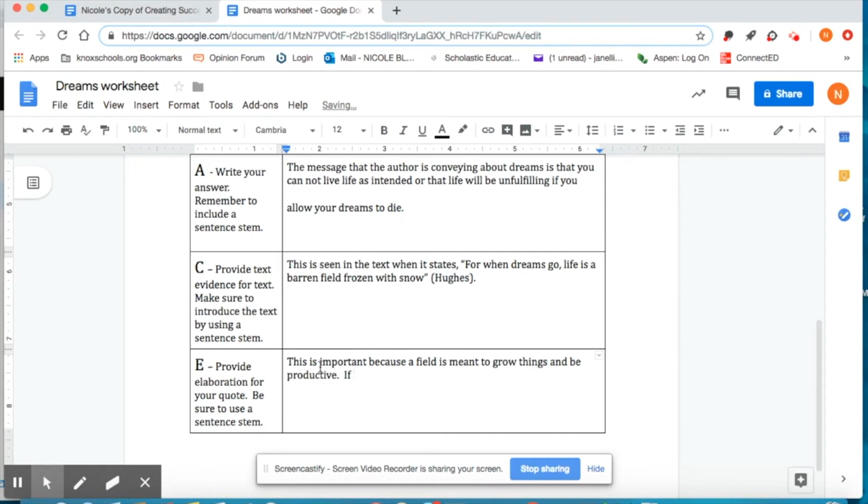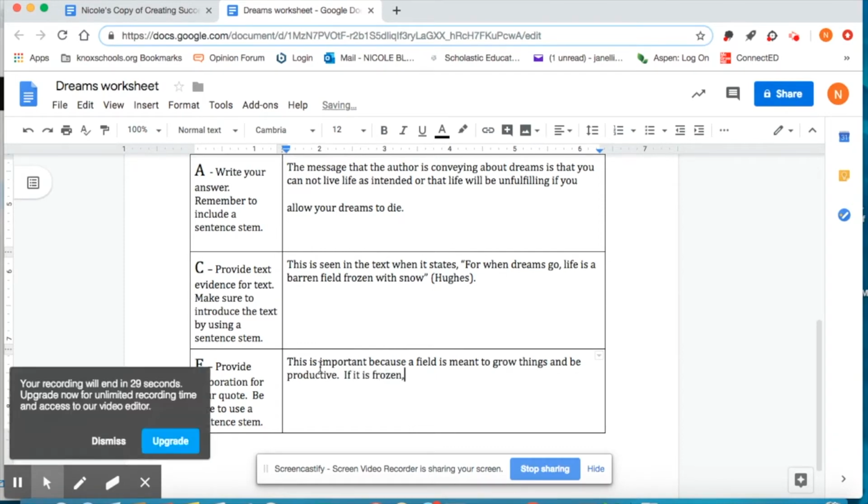If it is frozen, it can't do that. If life is without dreams being met, it will be just like that frozen field.